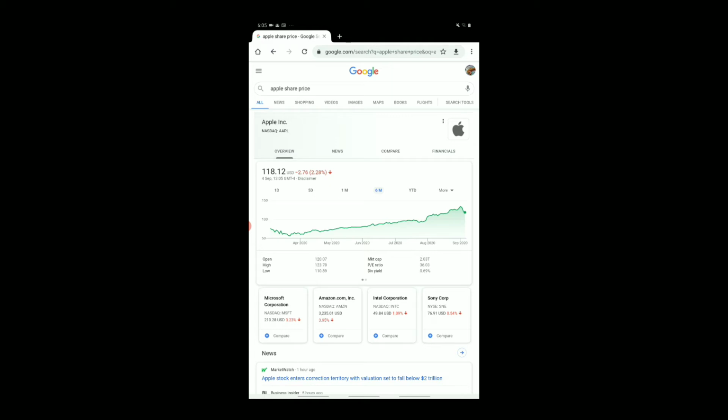Now, Apple is generally speaking a stable company, so obviously a lot of people are happy to invest in it, whereas other companies like Tesla are always being talked about as bubbles. Whereas Apple is basically known for being quite a stable company. It's got a market cap of over $2 trillion and is pretty much the biggest company in the world, so people do trust this one. Very good company to invest in.